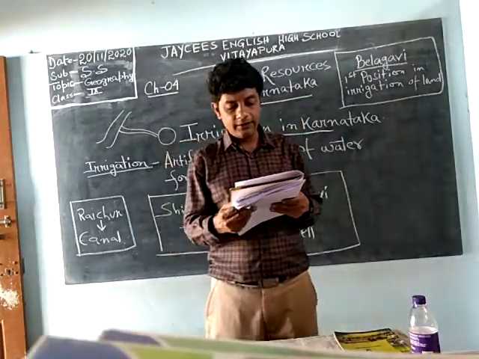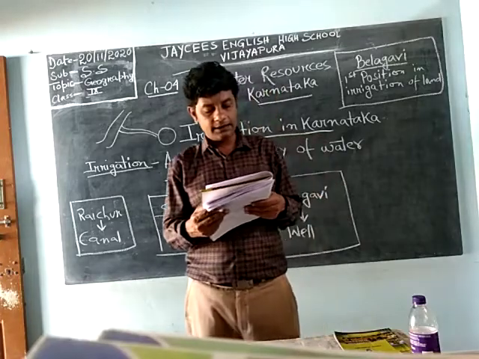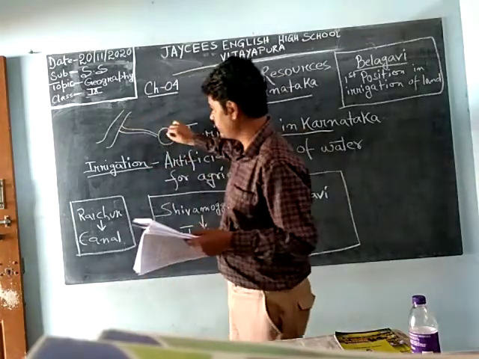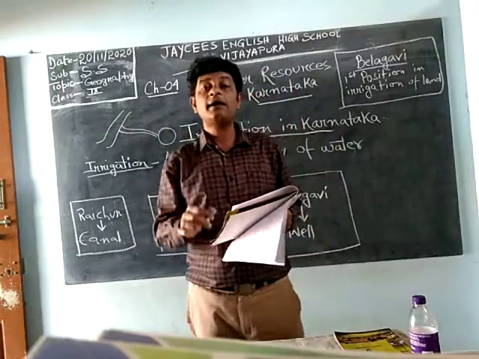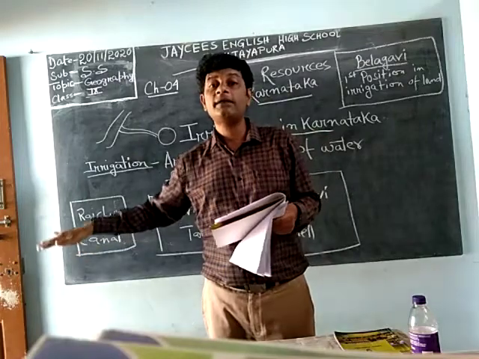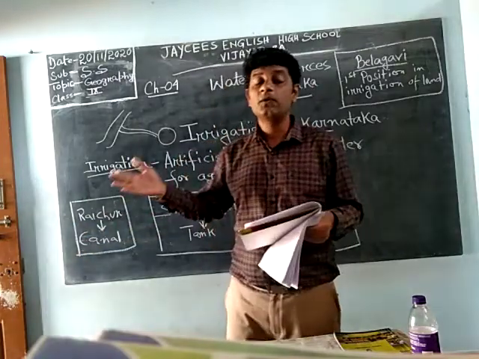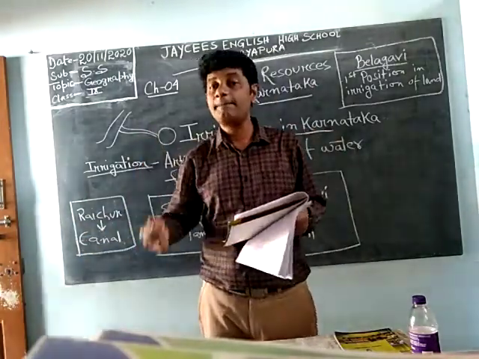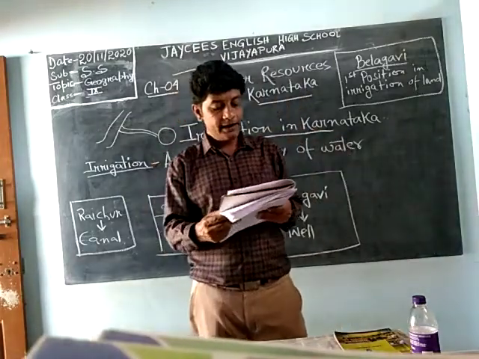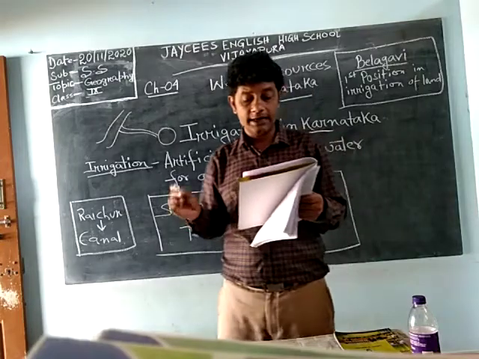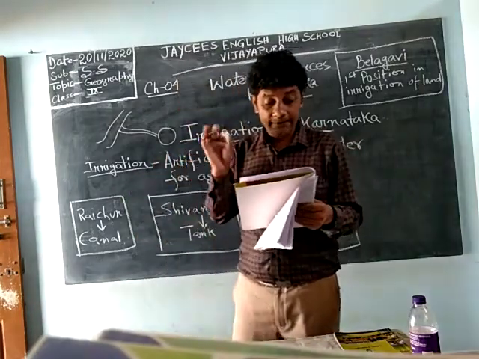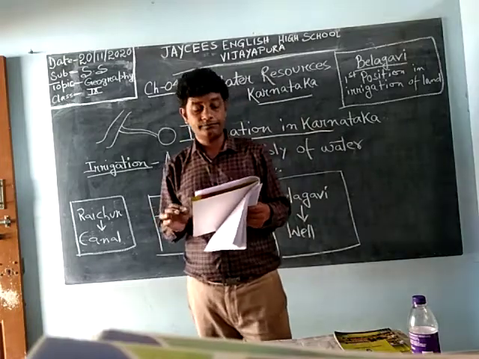At present both river water and underground water are used for irrigation. River water comes through canals, and underground water means the water which is beneath our earth, which we can get through hand pumps and wells. Nearly 26.2% of the cultivated land in Karnataka is under irrigation facility.